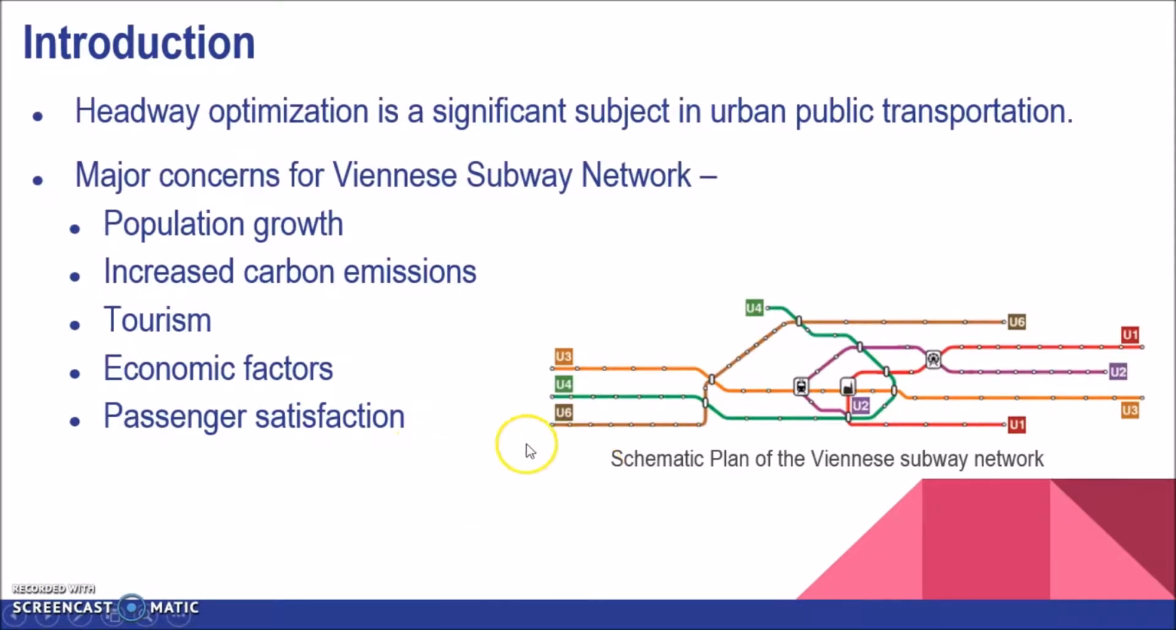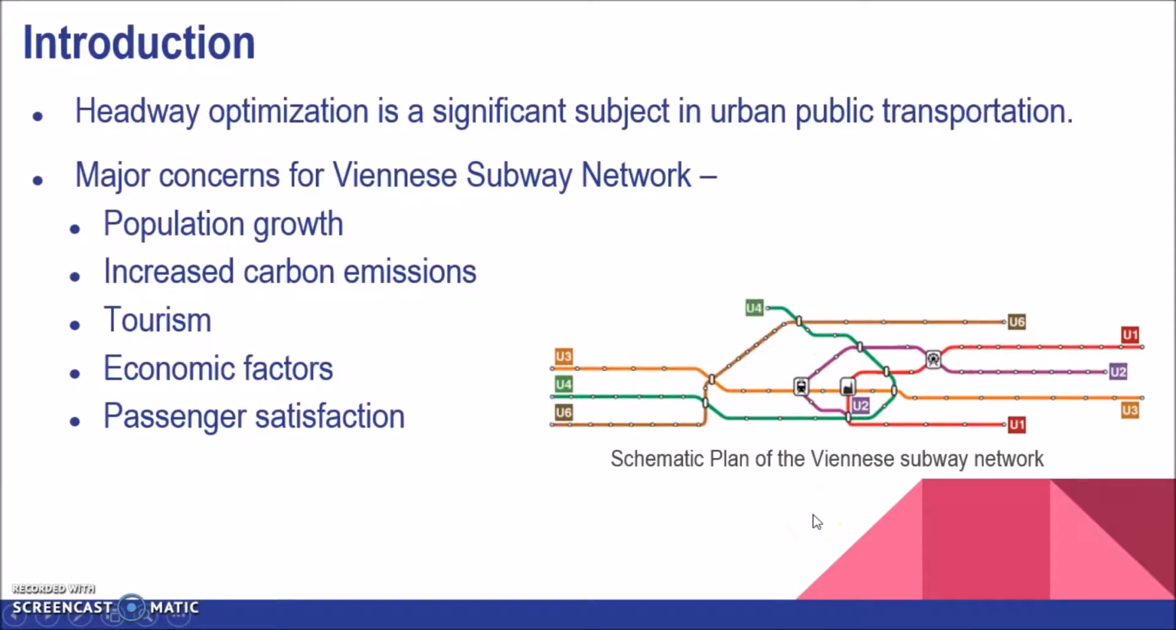As shown in the schematic plan, the Viennese subway network has 5 lines U1, U2, U3, U4 and U6 and consists of 90 physical stations, 10 of which are crossing stations where 2 lines meet as over here, and in one single case over here 3 lines meet. The 3 renowned stations have been marked. For example, this marks Stephansplatz, this marks Praterstern, and this over here marks Westbahnhof.